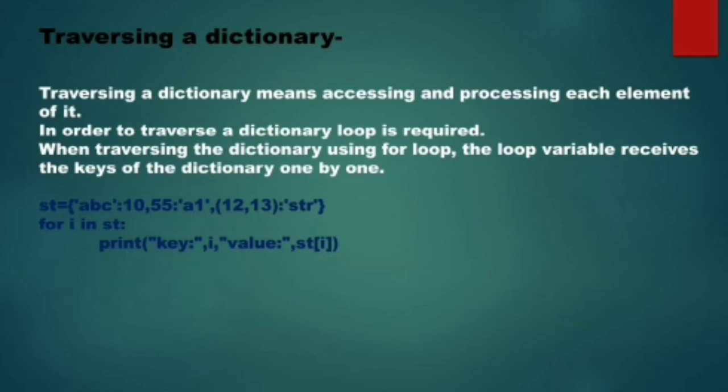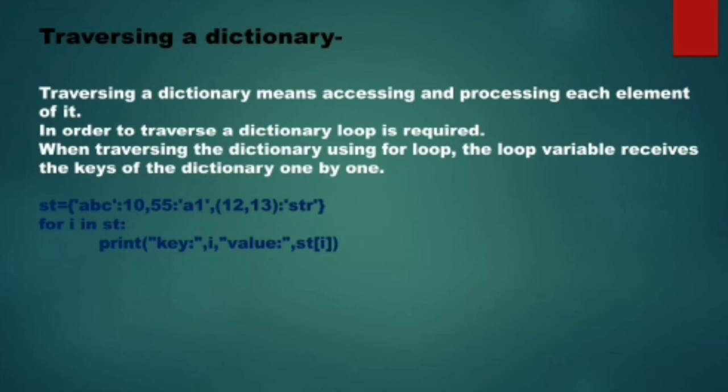And we have also used loops when we were dealing with lists or tuples. In the same way, we can apply the loop to the dictionary also. But we have to remember one thing, when we apply a loop to the dictionary, the loop variable will get the keys of the dictionary, not the values.